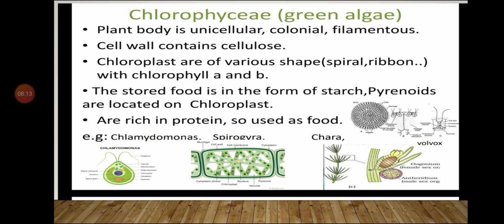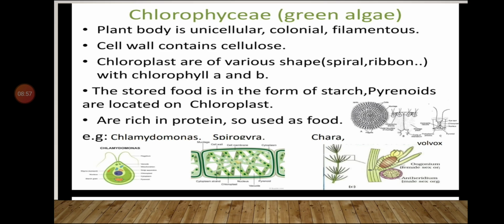In this, the plant body is unicellular, colonial, filamentous. It means the plant body is unicellular, single cell structure. Colonial means that the plant body is present in colonies, and filamentous means thread-like structure. Cell wall contains cellulose in Chlorophyceae. Chloroplasts are of various shapes, that is spiral or ribbon shaped, with chlorophyll A and chlorophyll B. The stored food is in the form of starch, and pyrenoids are located on the chloroplast.